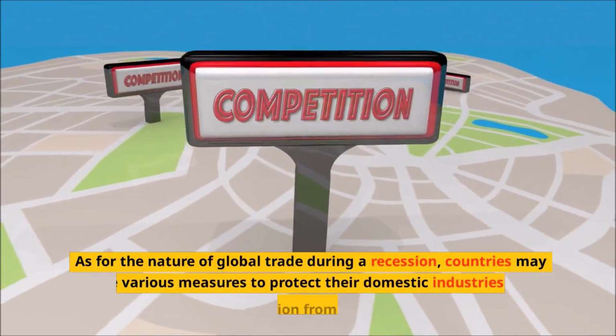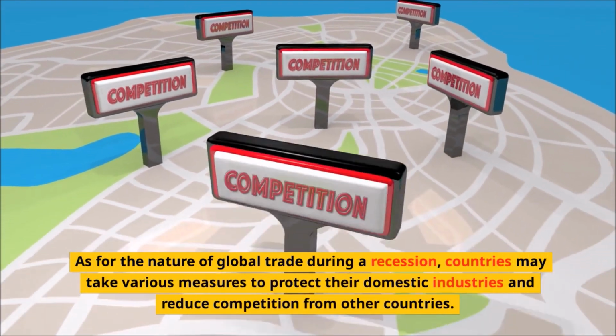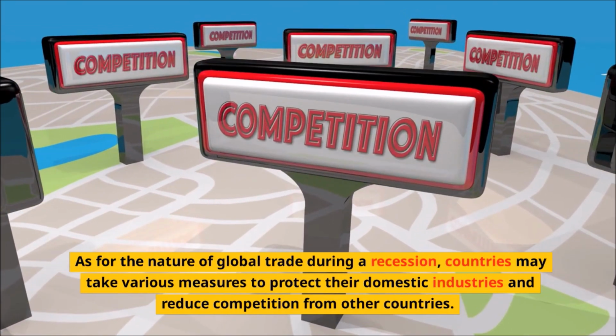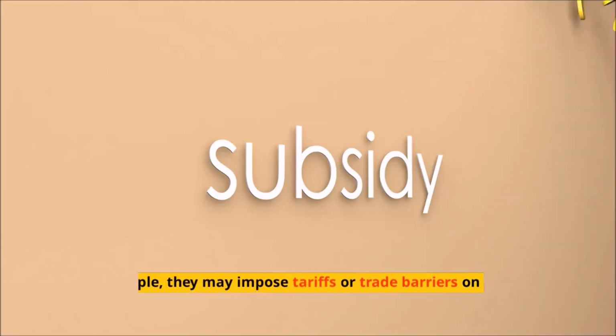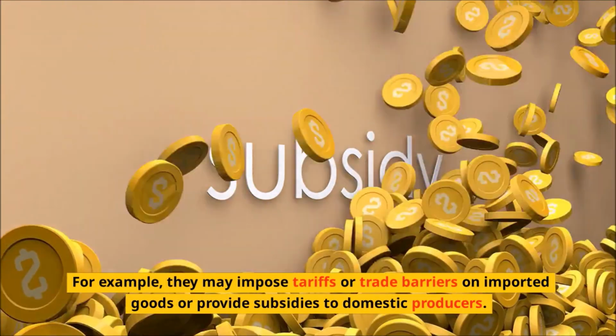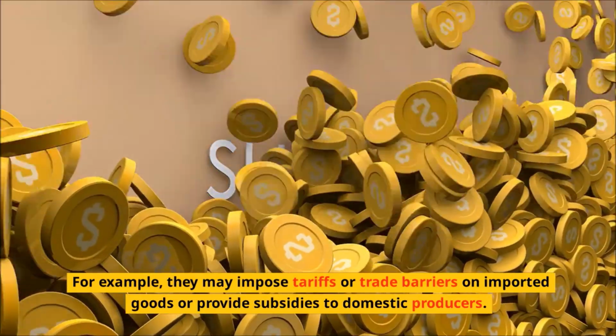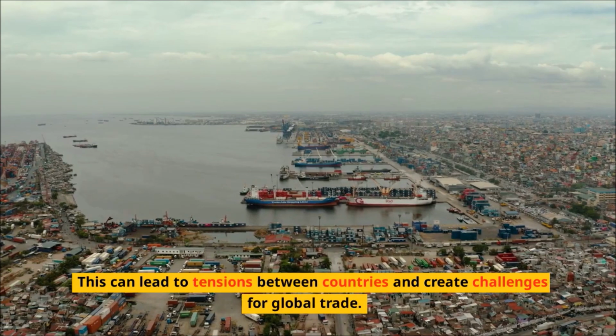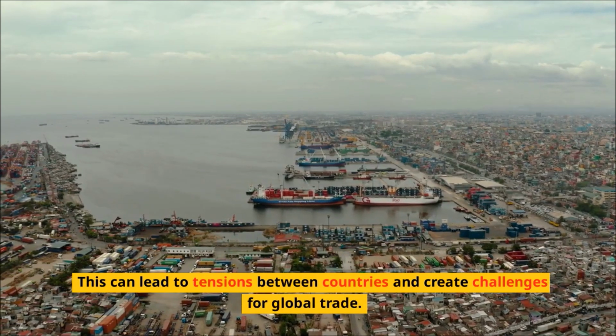As for the nature of global trade during a recession, countries may take various measures to protect their domestic industries and reduce competition from other countries. For example, they may impose tariffs or trade barriers on imported goods or provide subsidies to domestic producers. This can lead to tensions between countries and create challenges for global trade.